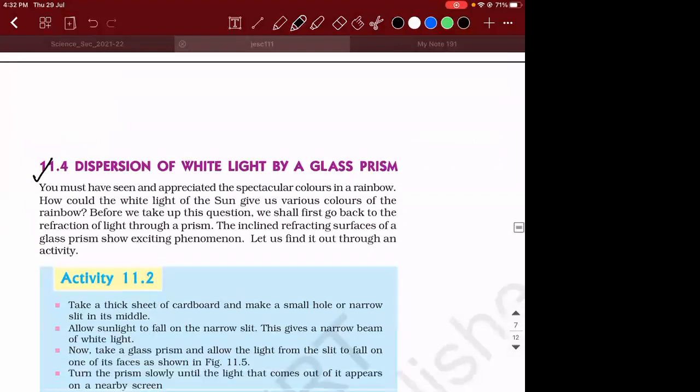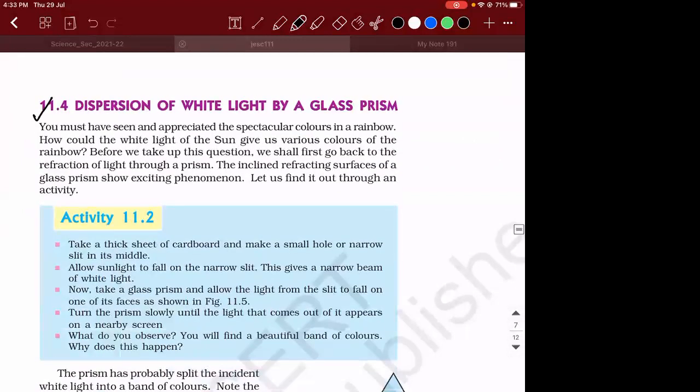Then we'll go to the next topic: the dispersion of white light by a glass prism. You guys have a ruler in your hand, a 15 centimeter scale in your pencil box, right? Do you have it in your hand? Yes, sir. If not, go get it fast.